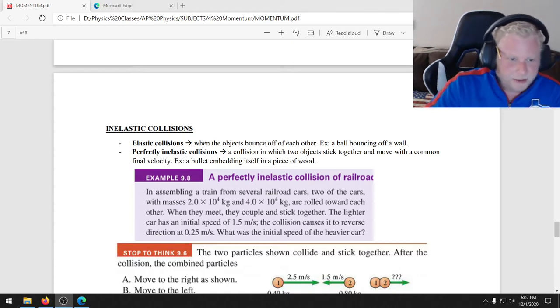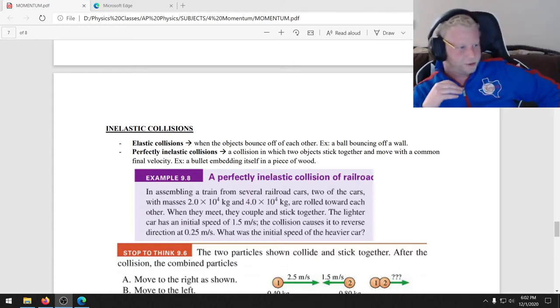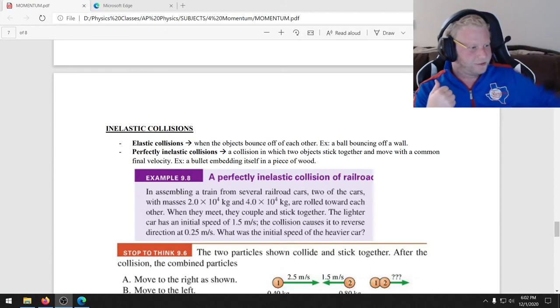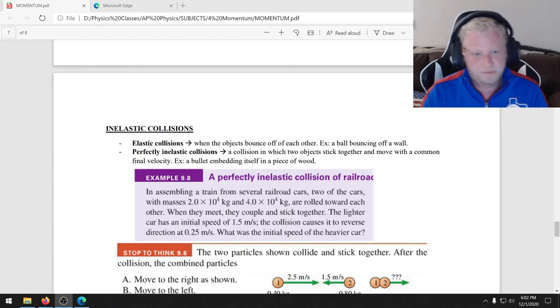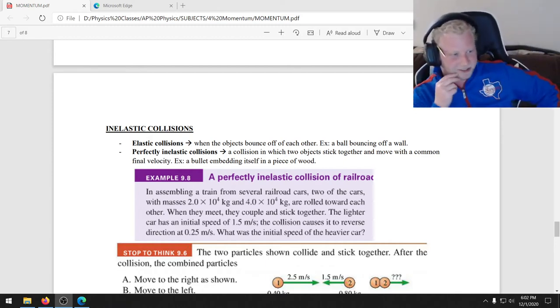Alright, so now let's talk about collisions. You have two possible types of collisions. They can either be elastic or they can be inelastic. Elastic collisions mean that the objects bounce off of each other. A good example of that would be playing pool. Right, the cue ball hits the 8 ball, they all bounce off of each other. Or playing croquet. Now, inelastic collisions mean that the objects stick together. So things like a car accident, or a bullet embedding itself in a piece of wood, or someone tackling someone.